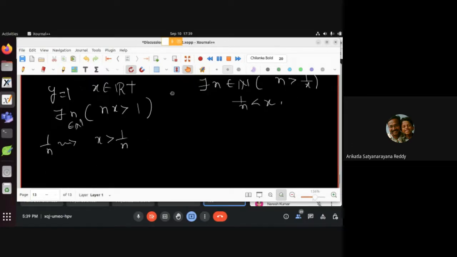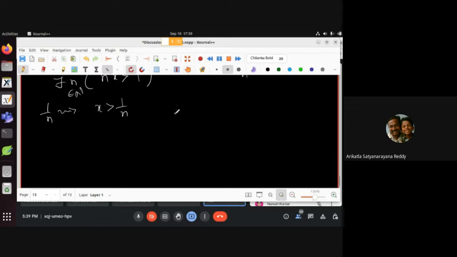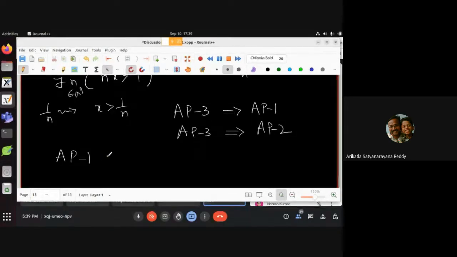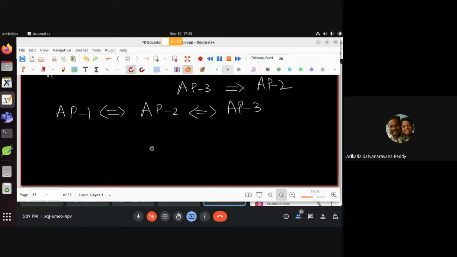So take this as an exercise. Do AP3 implies AP1, and AP3 implies AP2 as well, if you get time. You proved AP3 from AP1 and from AP2, but you can do this also. Because of this, AP1 if and only if AP2 if and only if AP3, all three are the Archimedean property. Good. You can state any one of them as the Archimedean property. So if somebody asks you, you can give any one of them.